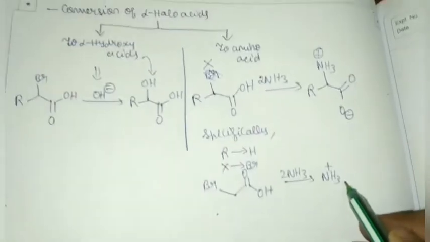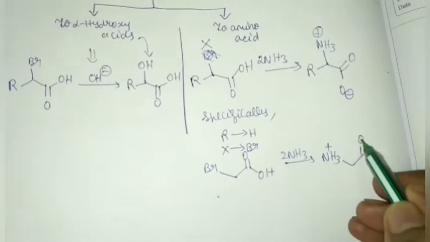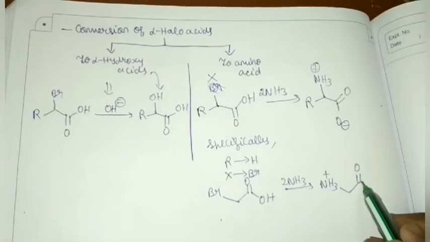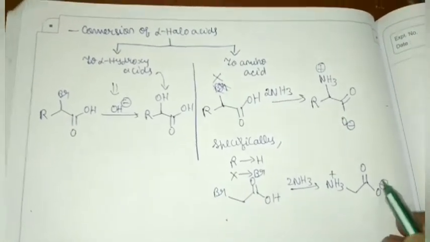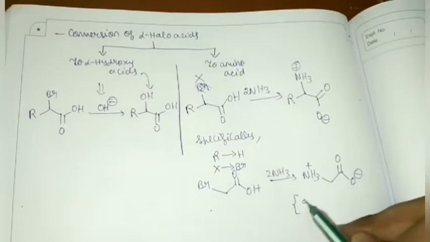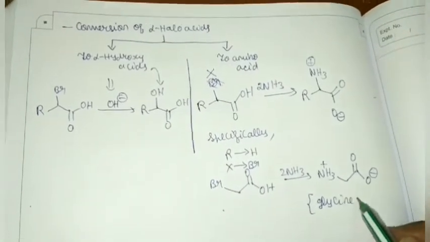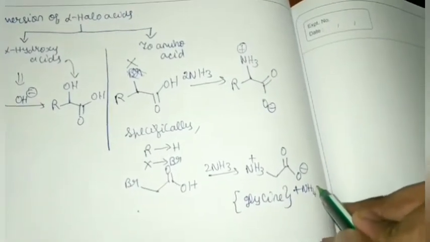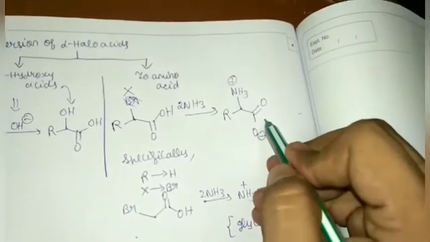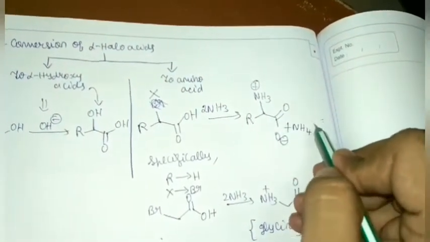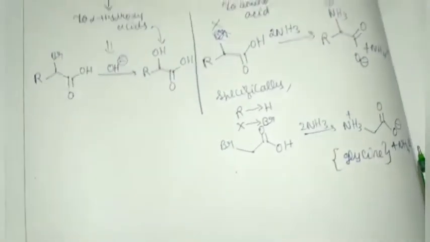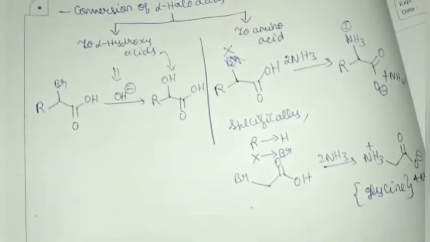These are the types of amino acids. There are about 20 amino acids in our human body. So this becomes what? This is known as glycine. Basically, this is removed as NH4X. So this is about the Hell-Vollard-Zelinsky reaction.